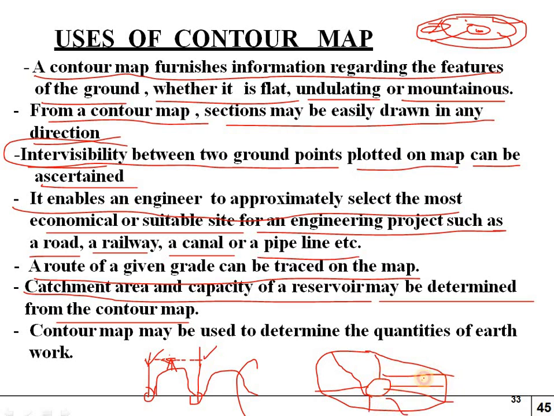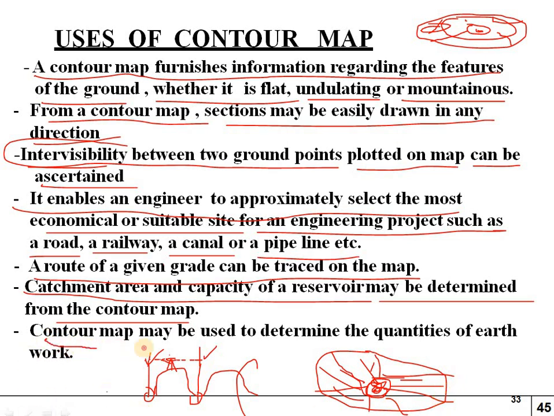So the water which passes here, which comes to one position and is stored in one position, that is known as catchment area or capacity of a reservoir. So these also we can identify in the contour map by seeing the levels of the ground.